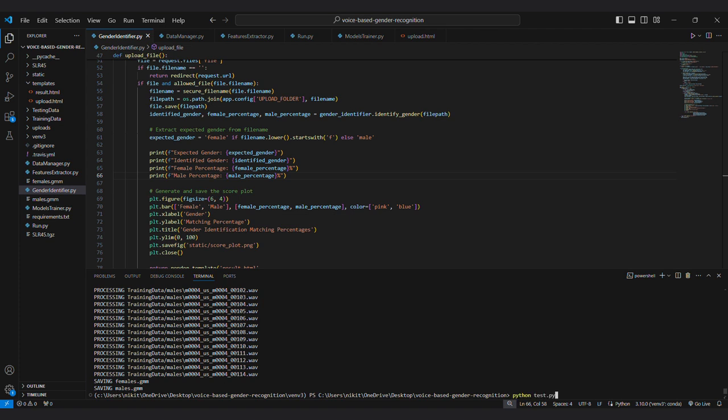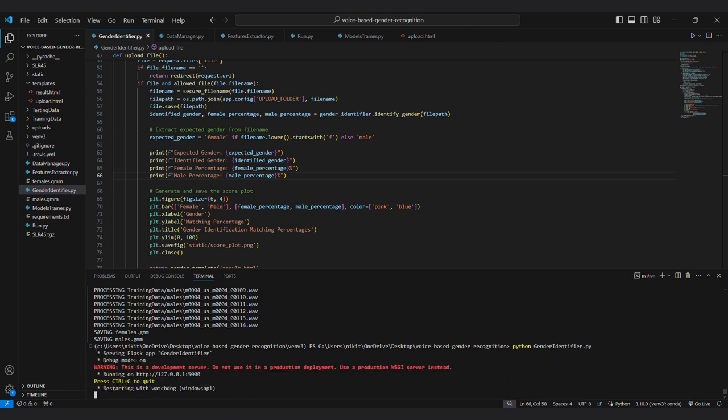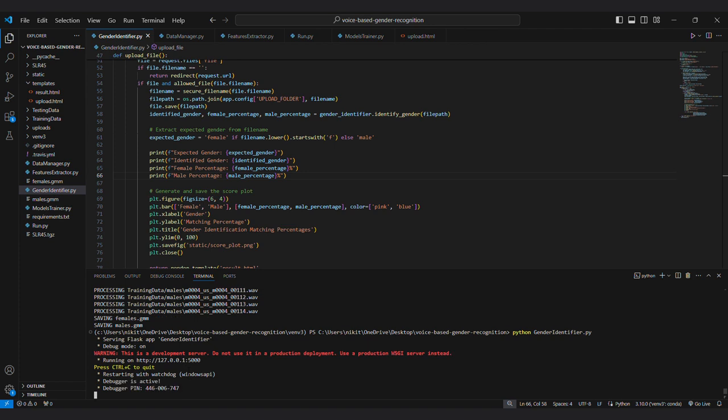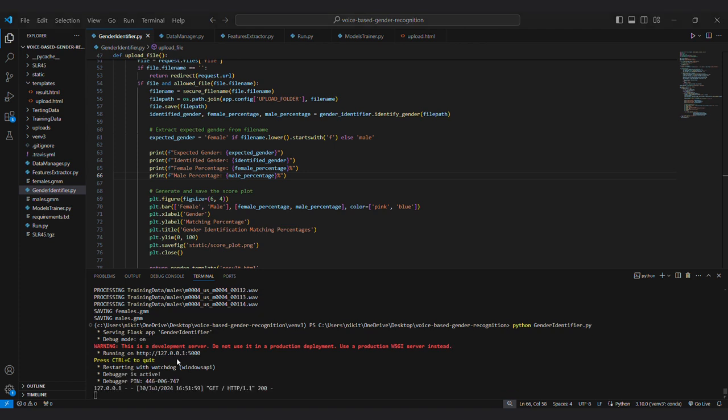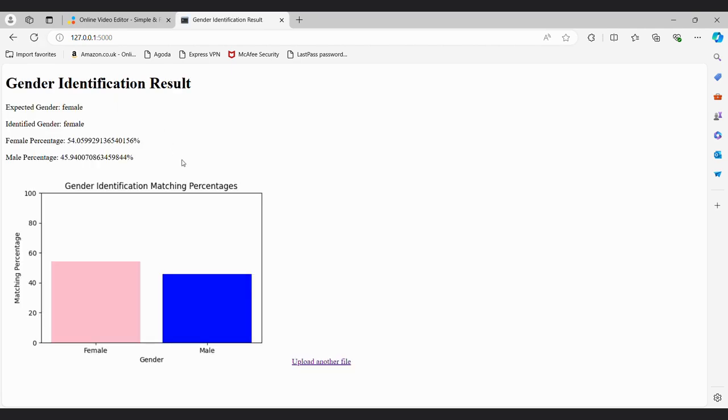Now we have to run the gender identifier file. We need to click it. We'll get the output like this. It shows an HTML page to upload a WAV file for gender recognition. Here we'll choose the file from the female testing data. Then we'll upload it and we'll get the results.